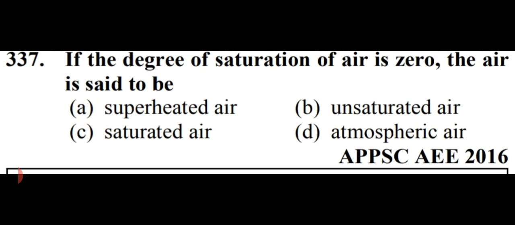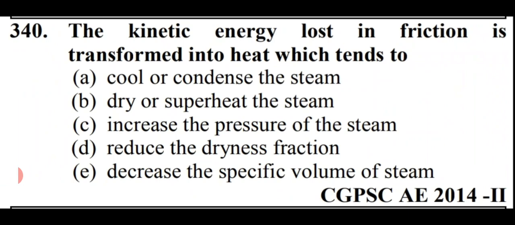If the degree of saturation of air is 0, the air is said to be. Options are superheated air, unsaturated air, saturated air, or atmospheric air. So friends, in this case it is said to be saturated air. That is option number C, saturated air.